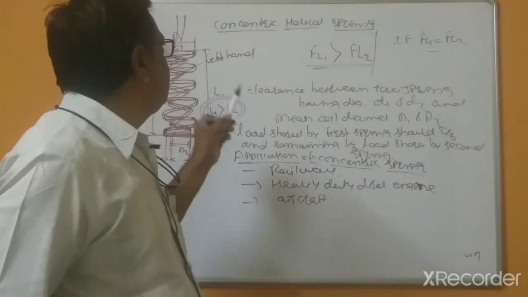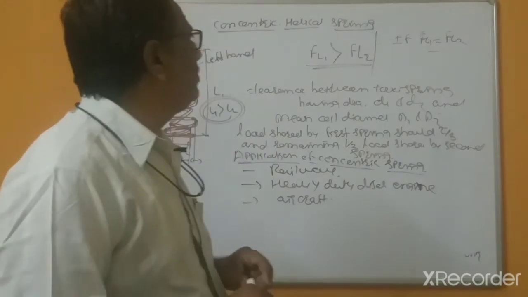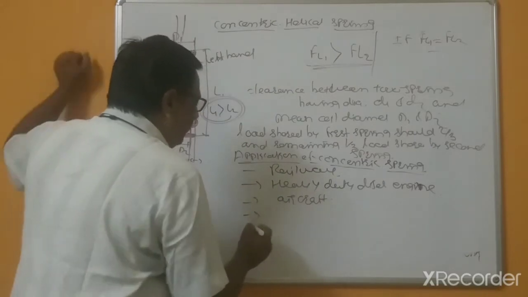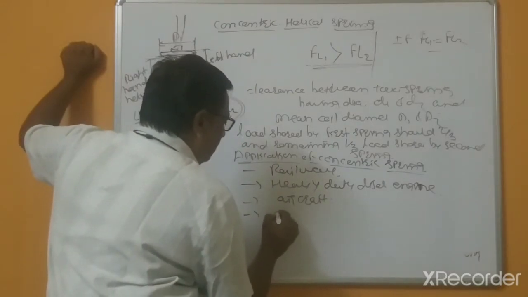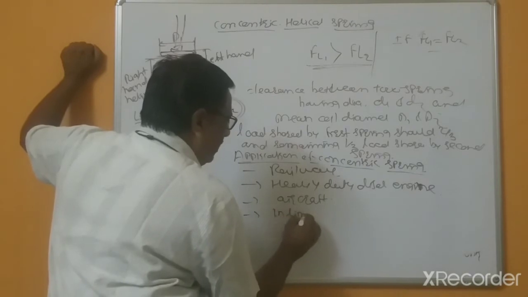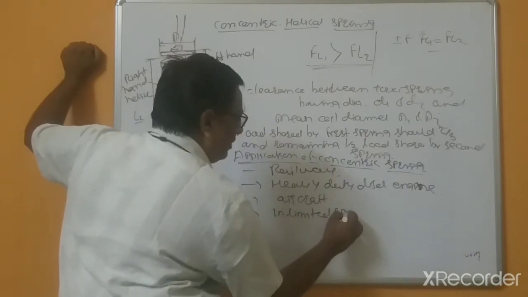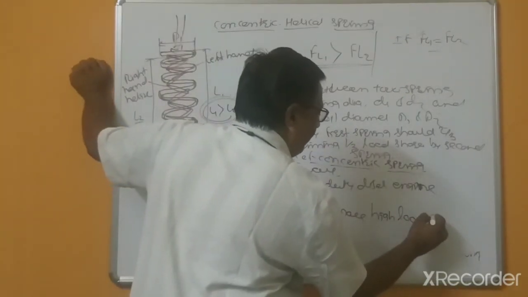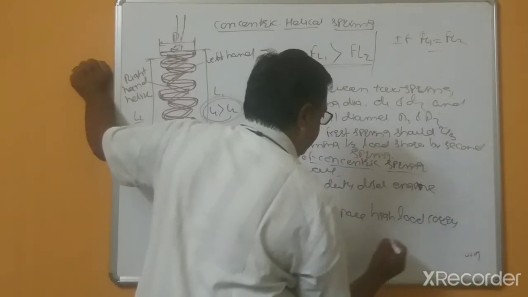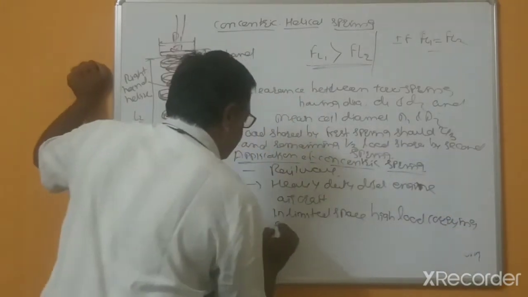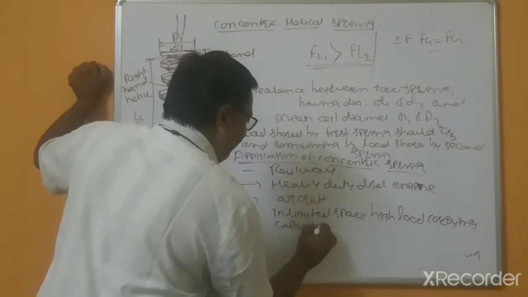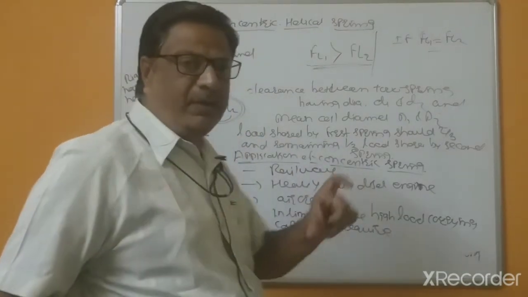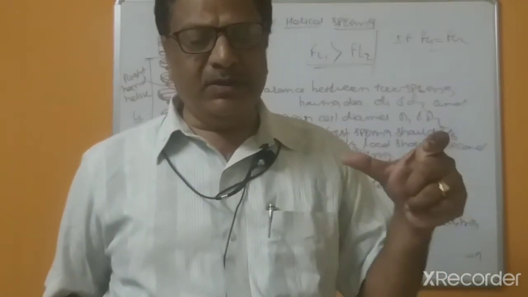So now you can understand why concentric type of helical springs can be used, where limited space and high load carrying capacity is required, means where limitation of space and more load carrying capacity of the springs is required.